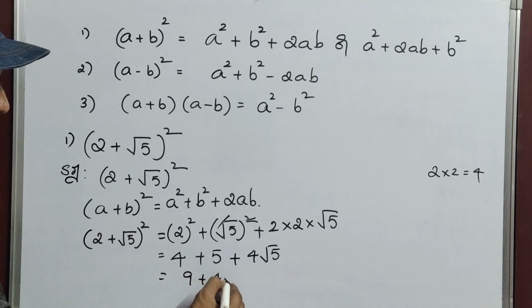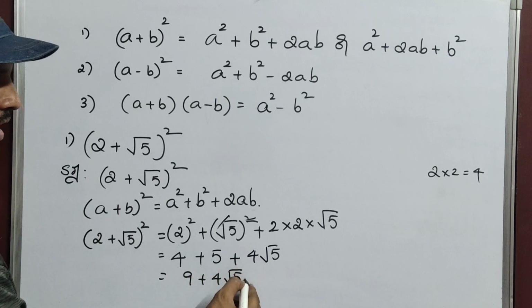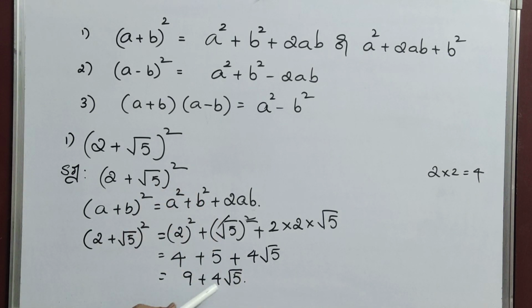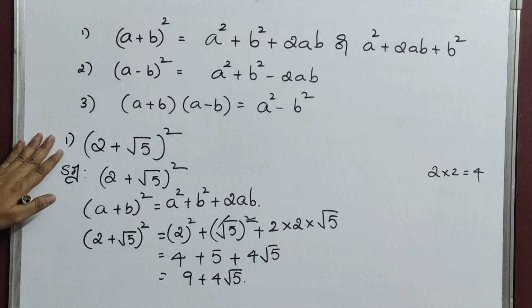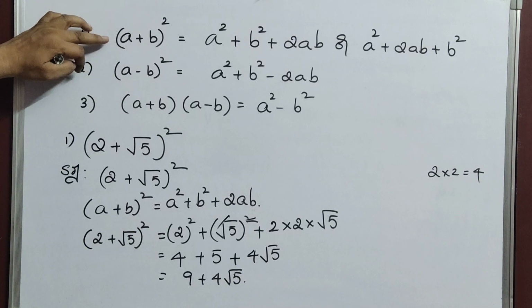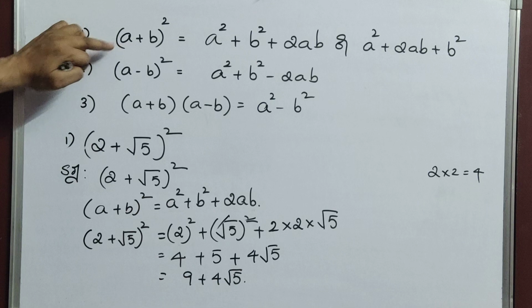So 9 plus 4 root 5 is the answer. Why? Because we cannot add these two, because those both are not like terms. This is root 5 and this is 9. So we cannot add. Same like algebra only. Okay. So this is how we are going to do when it is related to this identity.